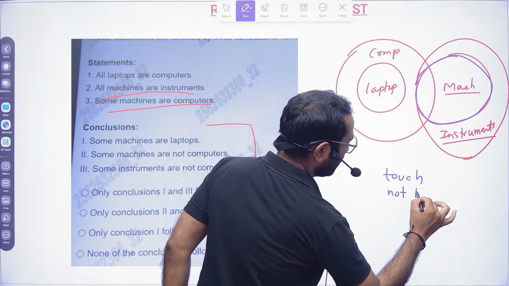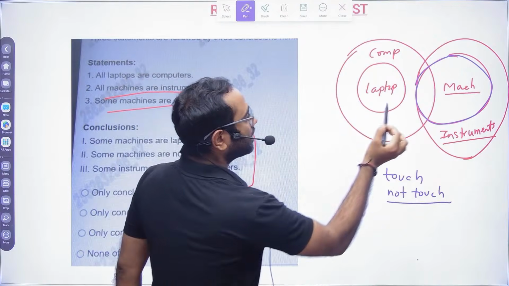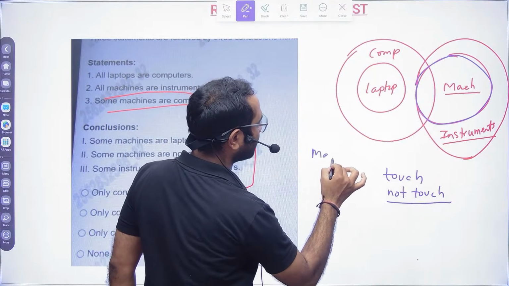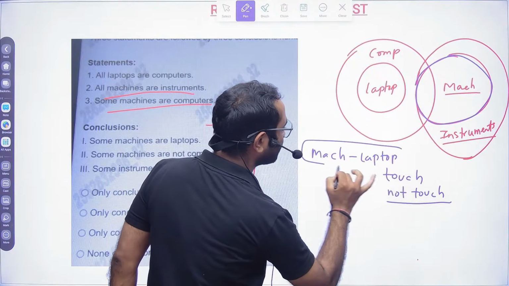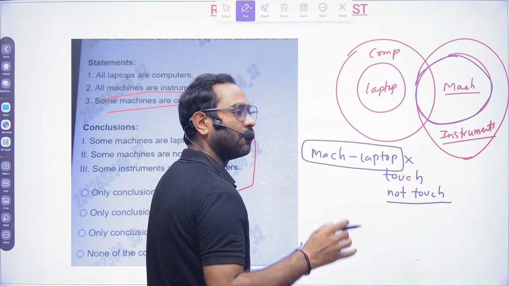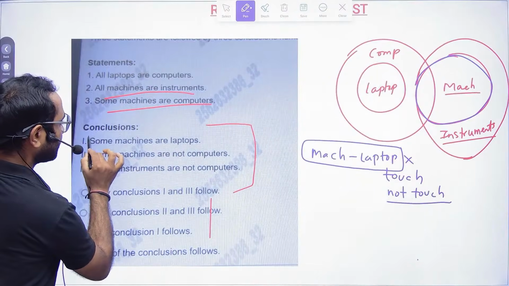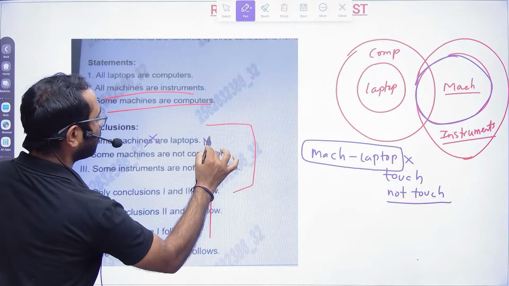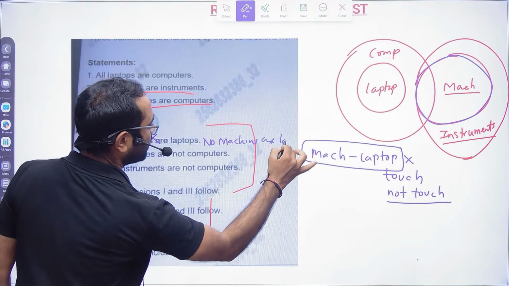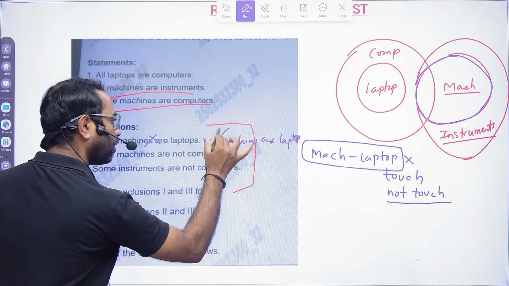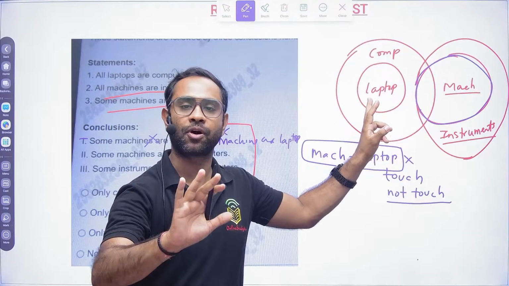What you actually have to identify in syllogism is that the relation between machine and laptop is not given. If the direct relation between machine and laptop is not given, we will not be able to conclude anything. Even if they had given that no machines are laptops, in that case also you could have said it doesn't follow. The reason is the relation between machine and laptop is not given.